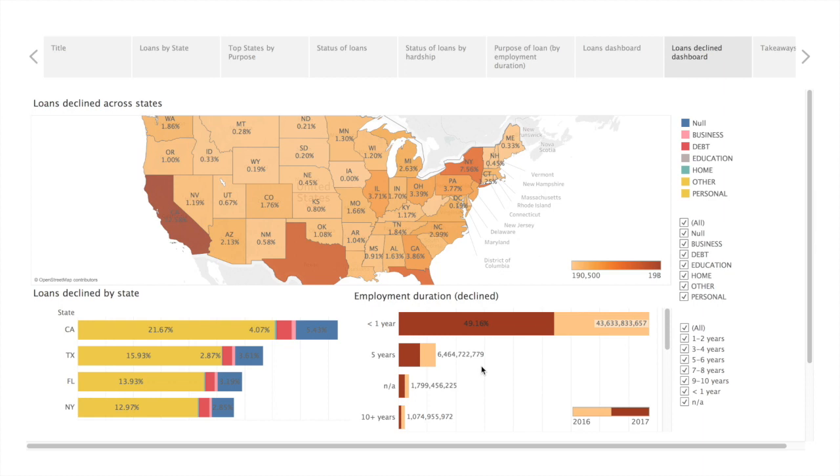So based on all this analysis, what can we summarize as the key takeaways? 1. The main states to focus on for lenders are California, Florida, Texas, and New York. Given the large number of natural disasters in 2017, we can expect there to be defaulters in the coming quarter and/or requests for debt refinancing options.